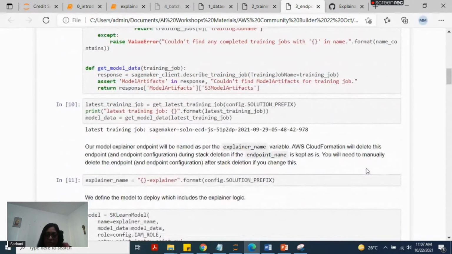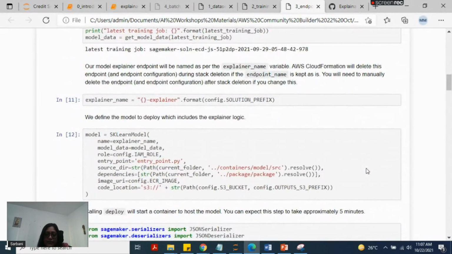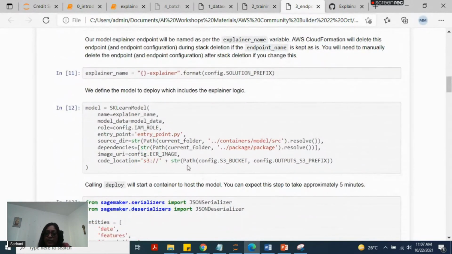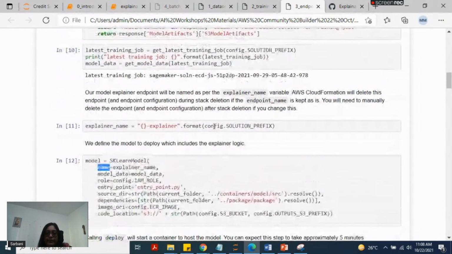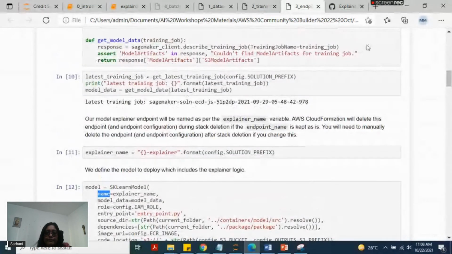When we get the model data, we get all the model artifacts, and all the model artifacts are stored in the S3 bucket.